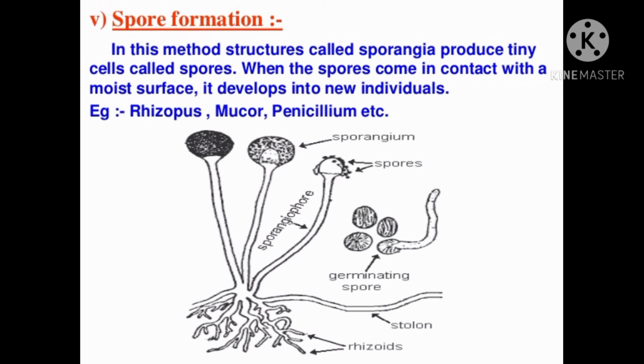Each spore is covered with a thick wall called a cyst, and it can survive unfavorable conditions. Upon favorable conditions, the spores germinate and develop into new rhizopus. Some specific bacteria, such as Bacillus species, can also reproduce by the same process, spore formation.